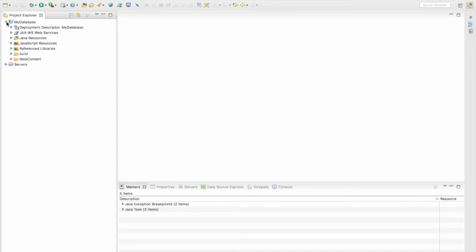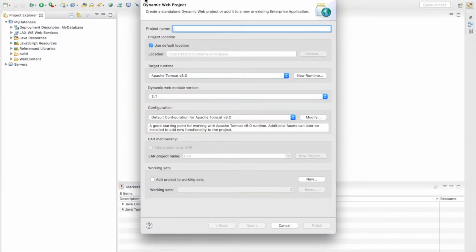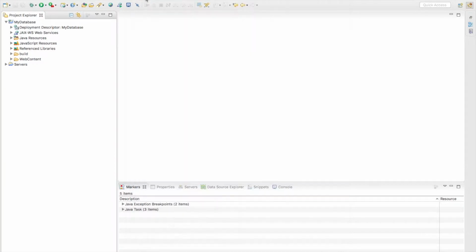Okay, and as you can see, there is no POM XML. This is not a Maven application or Maven project, and therefore we need to convert it to Maven first. And this is an application created in this way: file, new, and dynamic web project. So I think all your projects are created in this way.